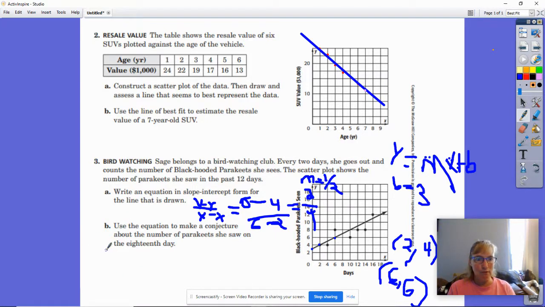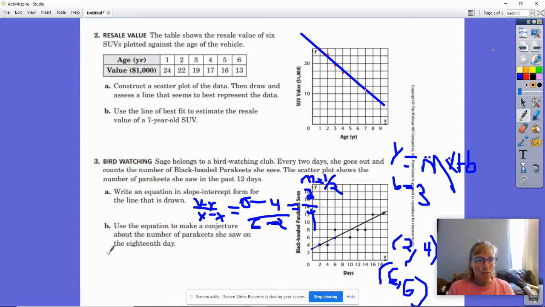I'm actually going to write the equation down here because we need to use that equation anyway in part B. So y equals mx plus b. Remember, we spent weeks and weeks on that. We figured out that b is 3 from looking at the graph, and we figured out our slope is 1/2. And remember, you could have done rise over run. You could have drawn the triangle there too, but we can also find it this way.